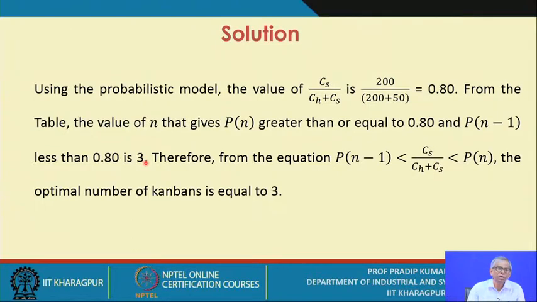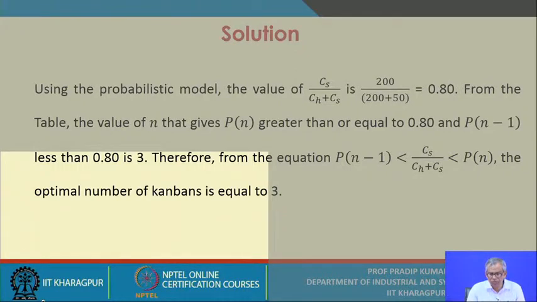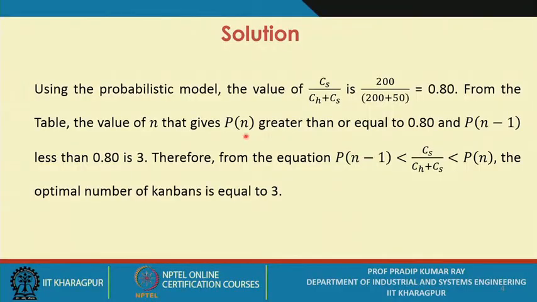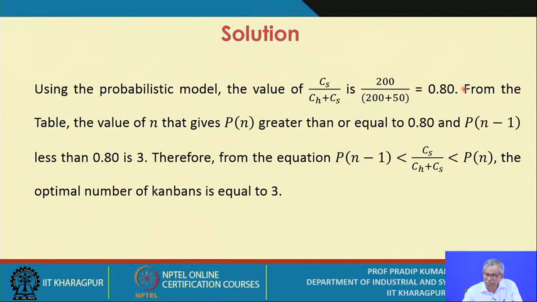You add one more column or one row in the PMF table for the cumulative probability values, and from this you find out for which value of N you get a value greater than or equal to 0.8, and simultaneously P(N minus 1) less than 0.8. Is it okay? So this value we find at 3.